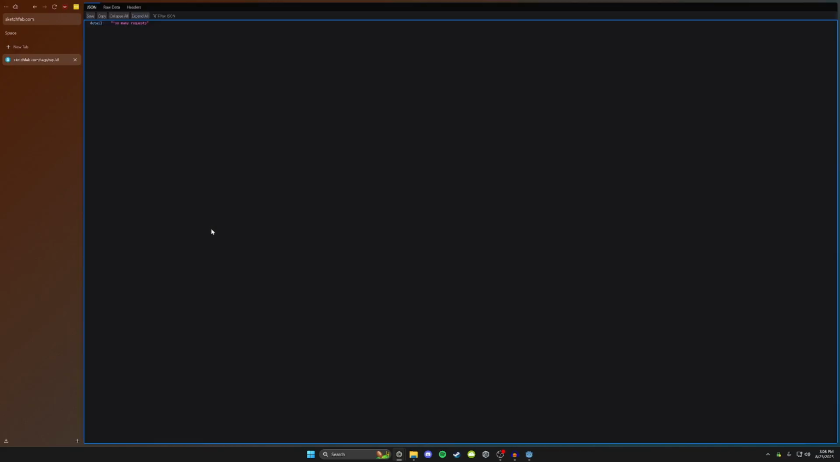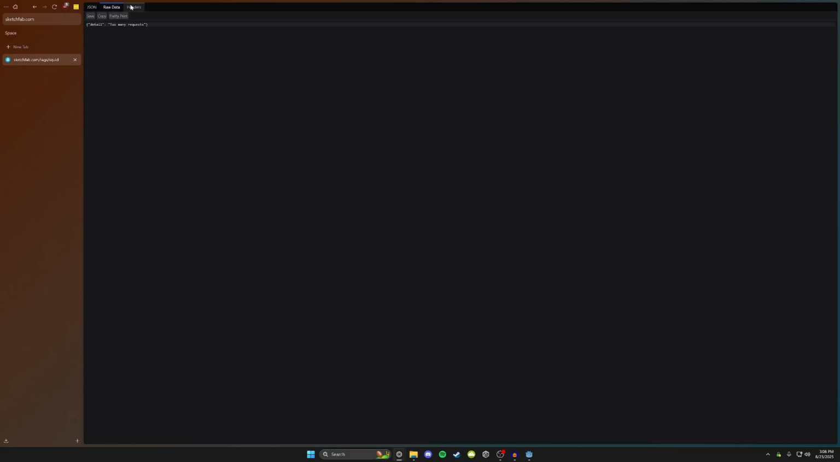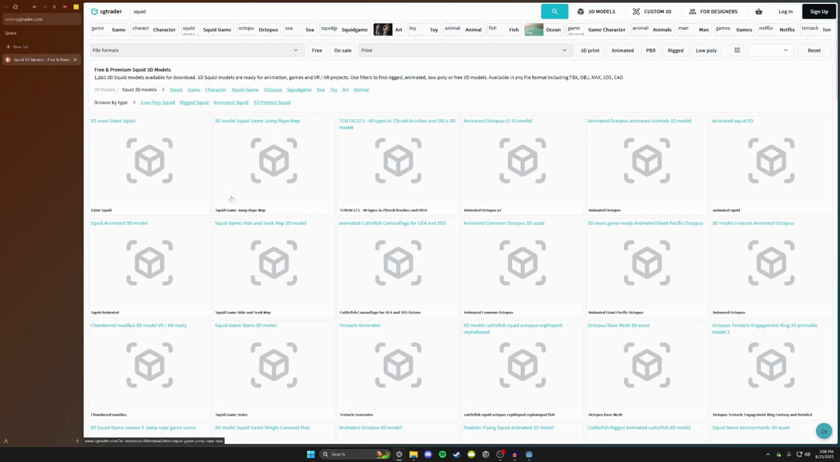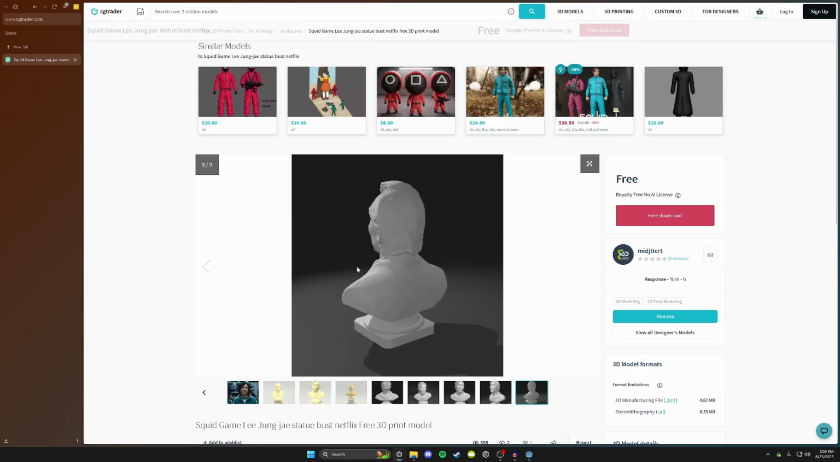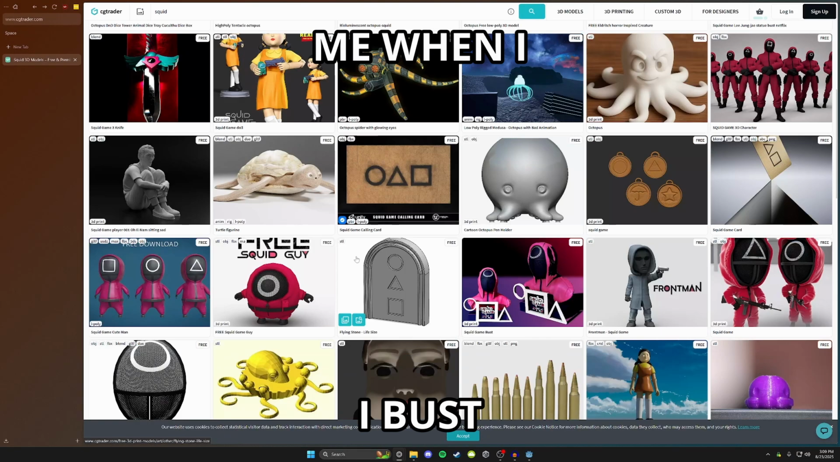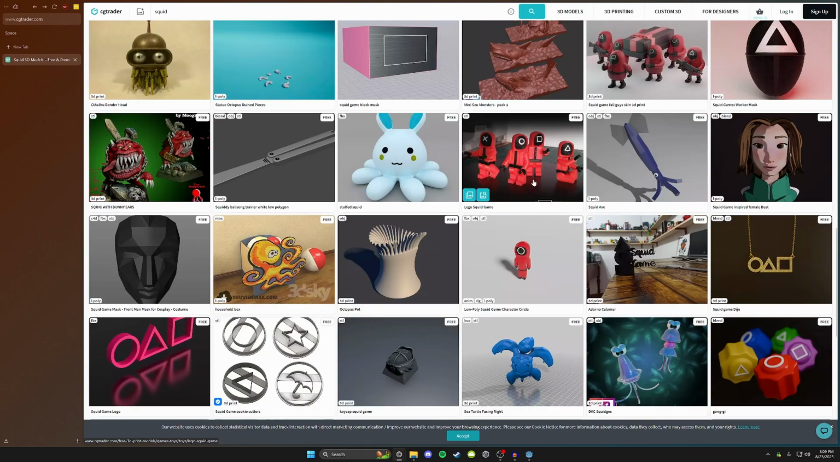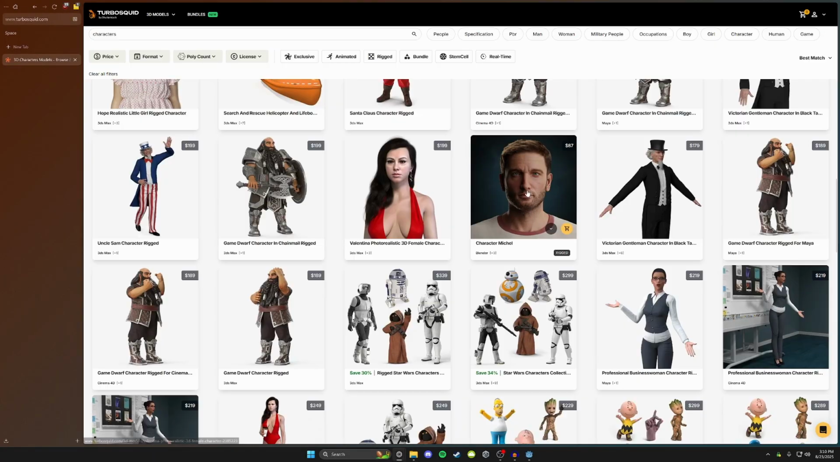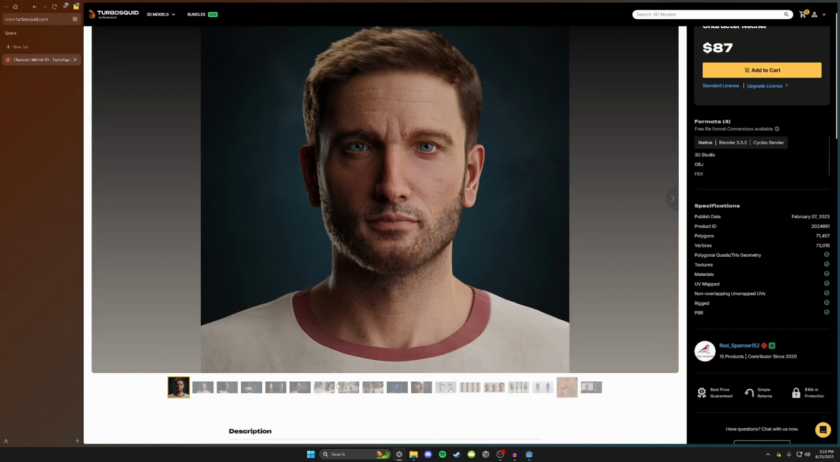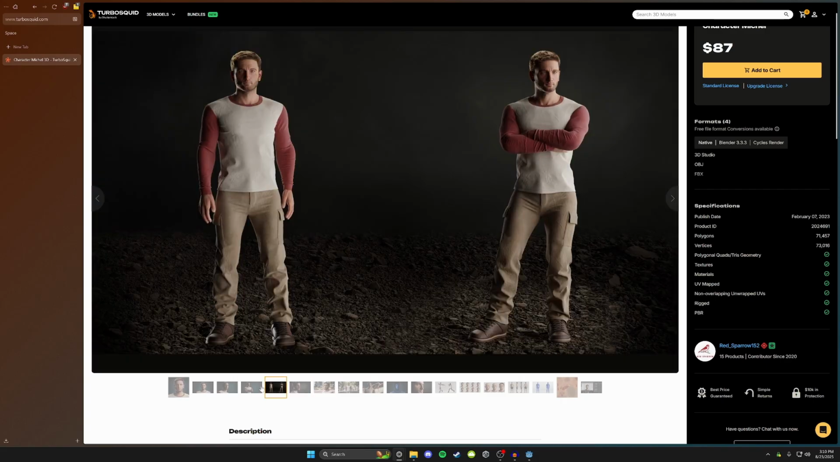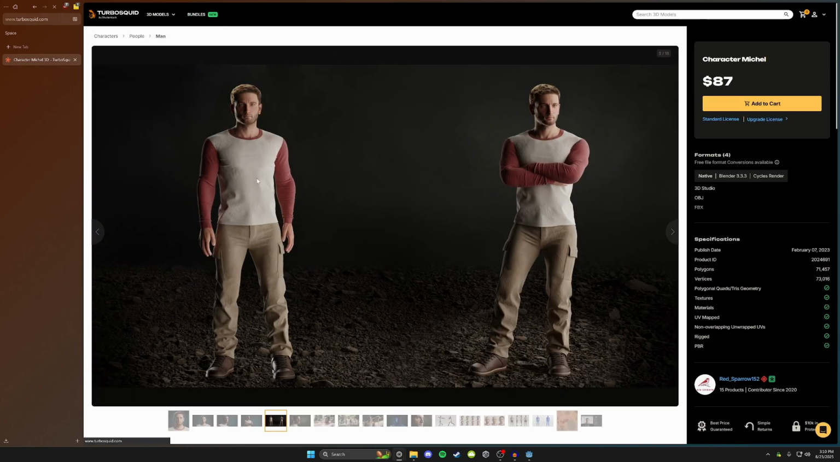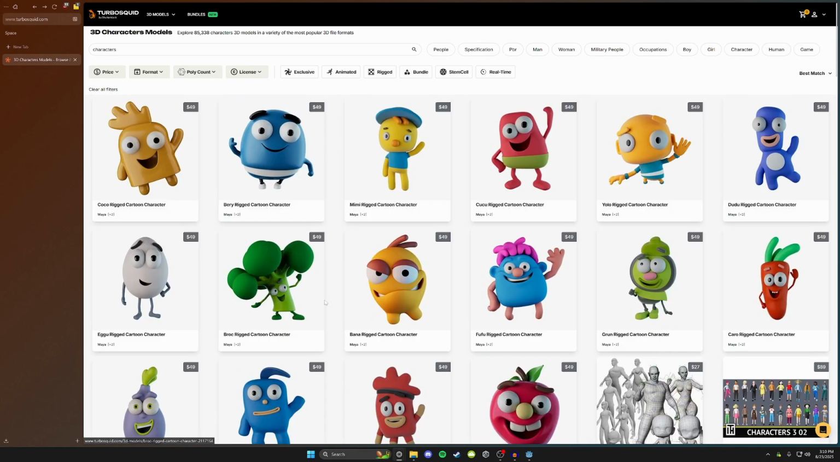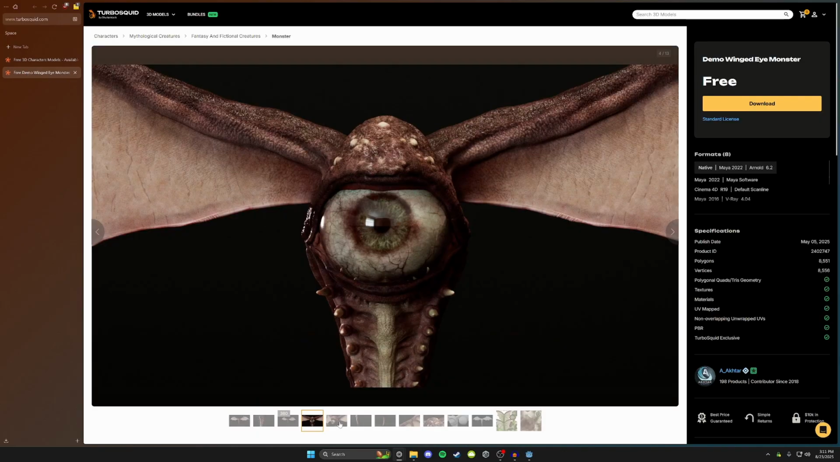Sketchfab, sure. Nope. Wait, is it? CG Trader. I want the Gion stat bust. This is just Squid Game. Lego Squid Game. This is the worst. This is just the most disgusting thing ever. Michael. That's my character. That's Michael. I want Michael. That's $87. That's not what I put. What is this?